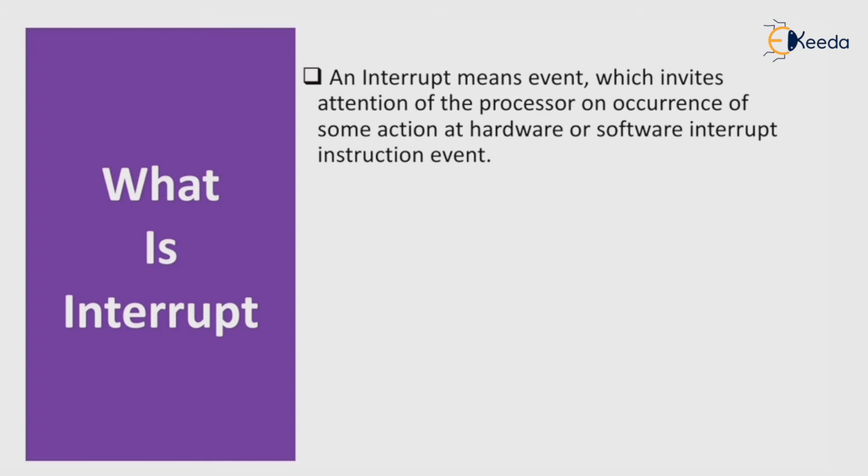An interrupt means an event which invites the attention of the processor, or the occurrence of some action by a hardware or software interrupt instruction. Suppose you are playing a game on your smartphone and suddenly you receive some messages in your WhatsApp group. It will show a notification on your mobile screen. This is nothing but an interrupt. These types of interrupts invite the attention of the processor to the occurrence of a different event.